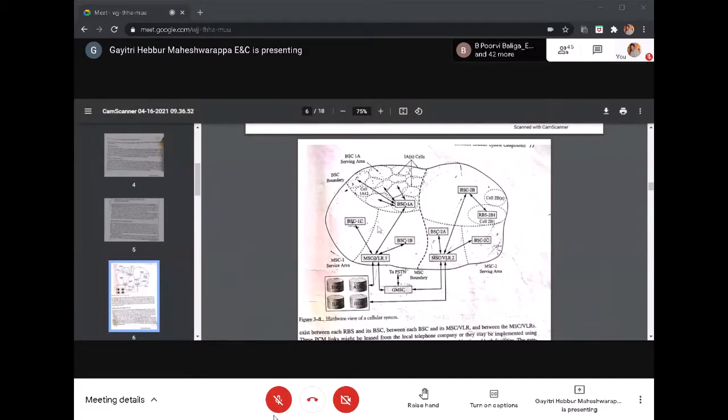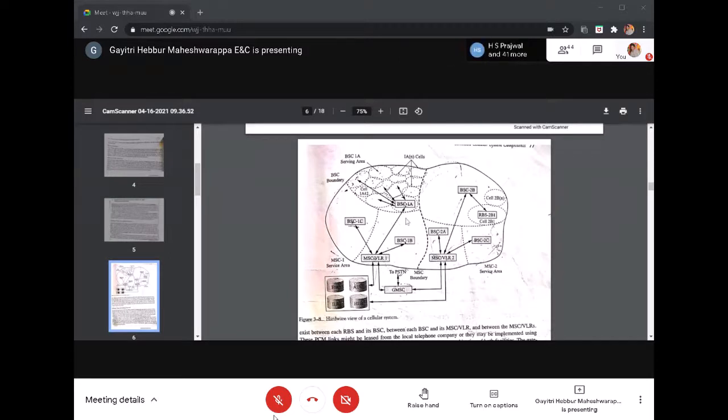It is divided into two serving areas. We call one the MSC1 serving area, and the other part, the right side, we call the MSC2 serving area. Each MSC, for example the MSC1 serving area, is always integrated with a visitor location register, MSC VLR. Each MSC has 3 to 4 base station controllers: base station controller 1, 2, and 3, given as 1A, 1B, and 1C. These are controlled by MSC1, so that is called MSC1 VLR1.